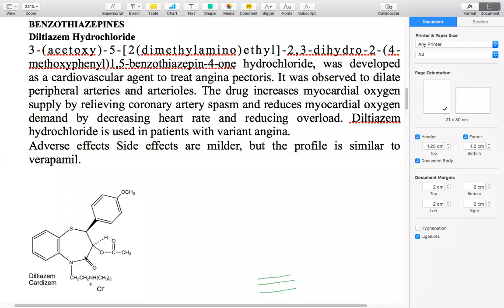1,5-benzothiazepine, that is diltiazem. Okay, and this was developed as a cardiovascular agent to treat angina pectoris, and it was observed to dilate peripheral arteries and arterioles, exclusive vasodilatory agents. This drug also increases the myocardial oxygen supply by relieving the coronary artery spasms, and reduces the myocardial oxygen demand by decreasing the heart rate and reducing the overload. Okay, diltiazem is mainly used in patients with variant angina. So adverse effects of diltiazem are comparatively milder, and the other profiles are similar to verapamil.